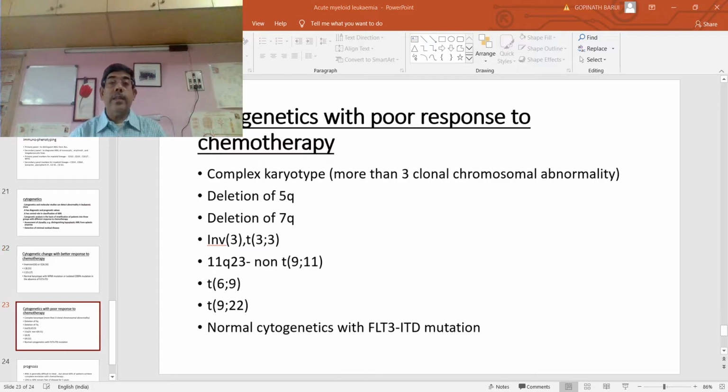These are the cytogenetics with poor response to chemotherapy: deletion 5q, deletion 7q, inversion 3, translocation 6;9, translocation 9;11, translocation 9;22, and lastly the FLT3 and ITD mutations.